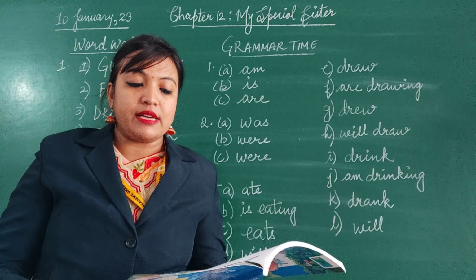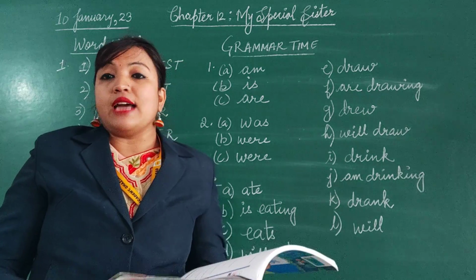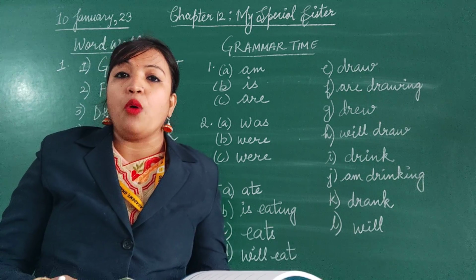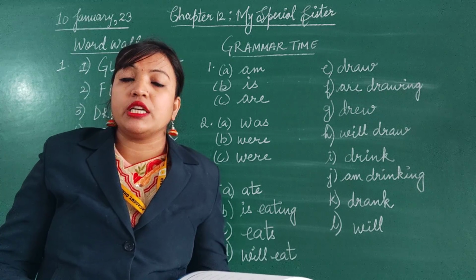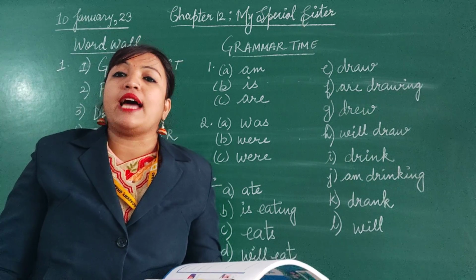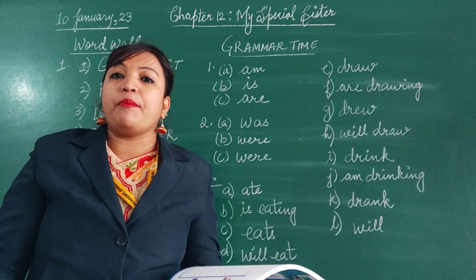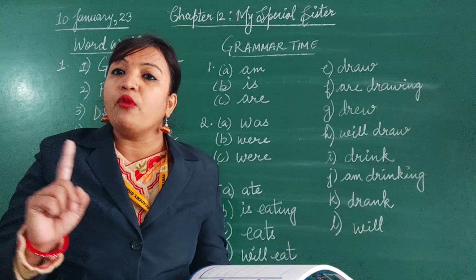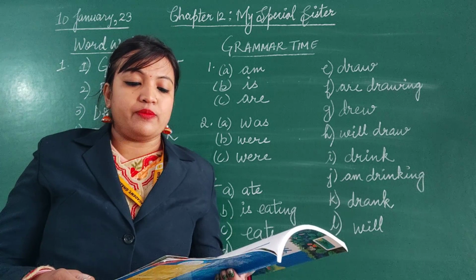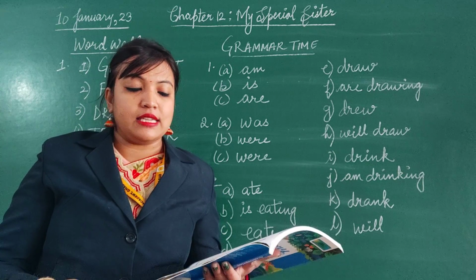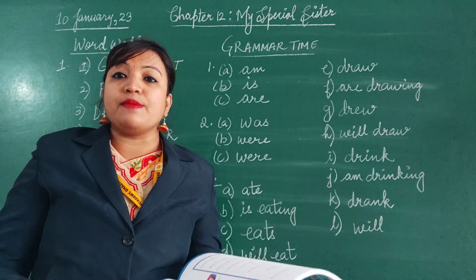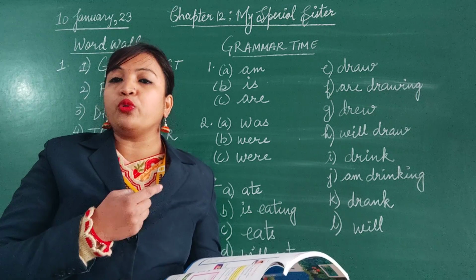Now if we see the same example, my sister is dancing. My sister, this is the person who is doing, the naming part, noun, the subject here. And what she is doing, that action, is dancing, that is the predicate part, and the predicate always starts with a verb. Now in the sentence you read, my sister is the subject and is dancing is the predicate. Now the next exercise is a matching exercise, that I am not going to do on the board.